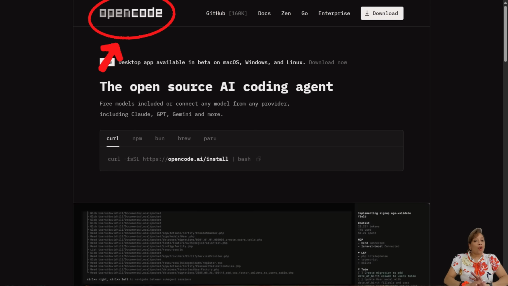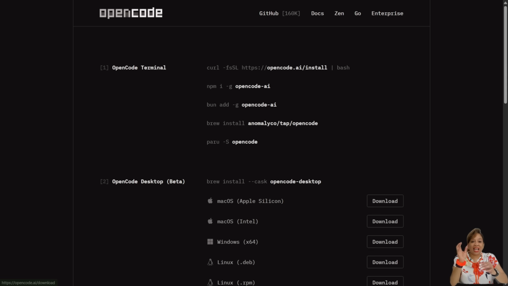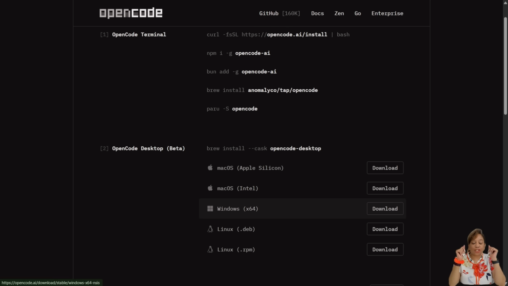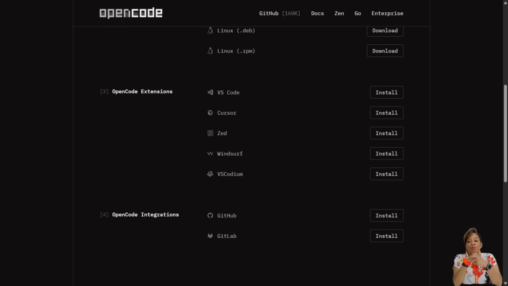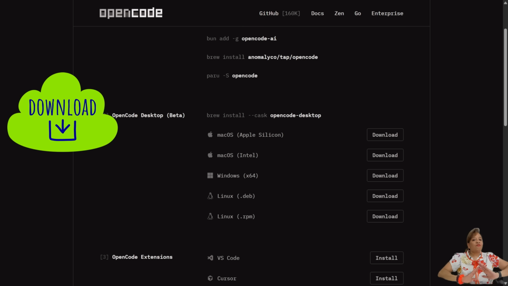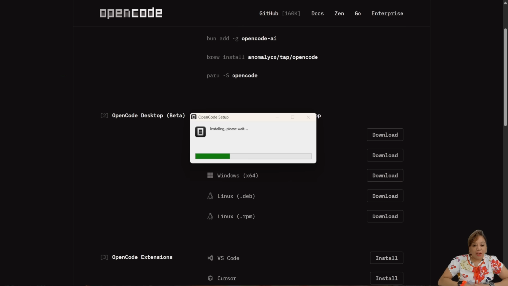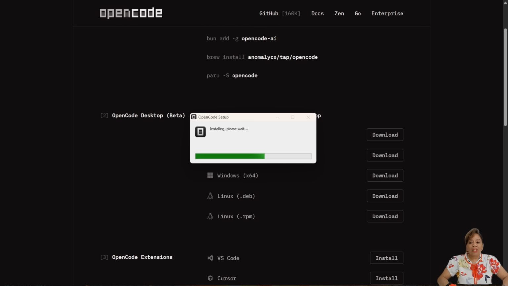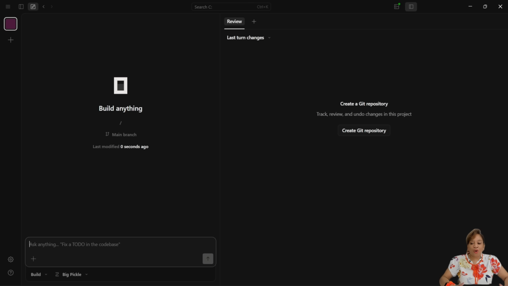I'm on OpenCode, the open source AI coding agent, and it is free to use, okay? So now you have different ways you can do OpenCode: Terminal or OpenCode Desktop. I chose OpenCode Desktop, all right? So now I am going to download it. It's very simple to do, okay? So now it is installing. I'm telling you, it's that simple. Press download and it installs, okay? Now we are almost done.